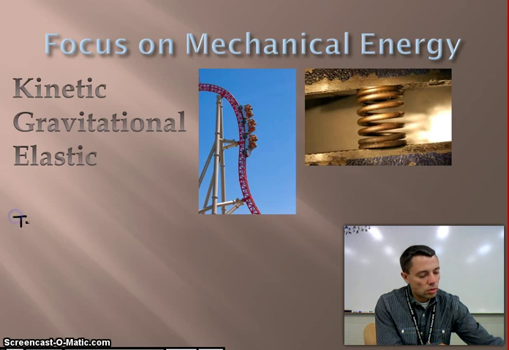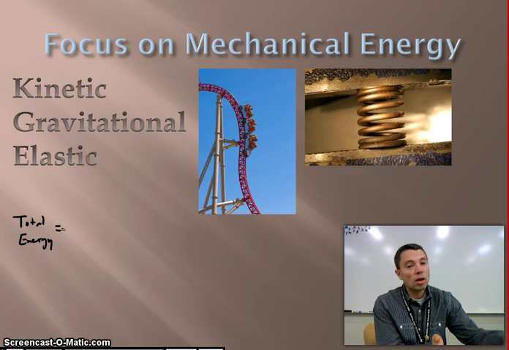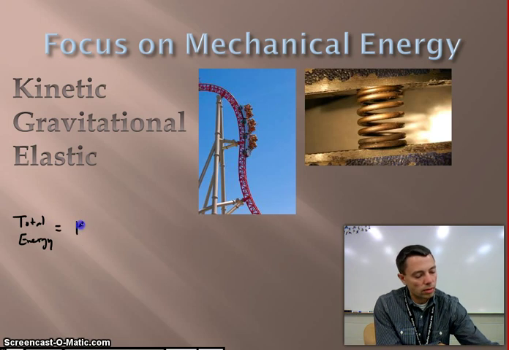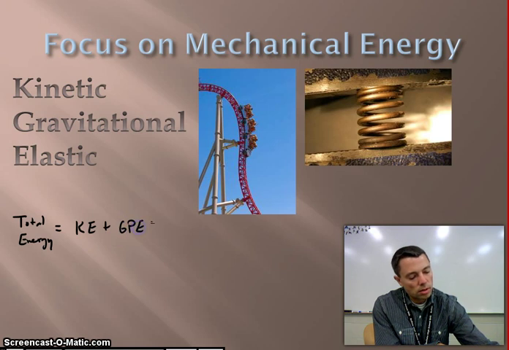So again, if we look at it under the terms of our total energy, total energy is going to be equal to the sum of all of our different forms of mechanical energy. So it's the sum of whatever kinetic energy we have, plus whatever gravitational potential energy we have, plus whatever elastic potential energy we have.